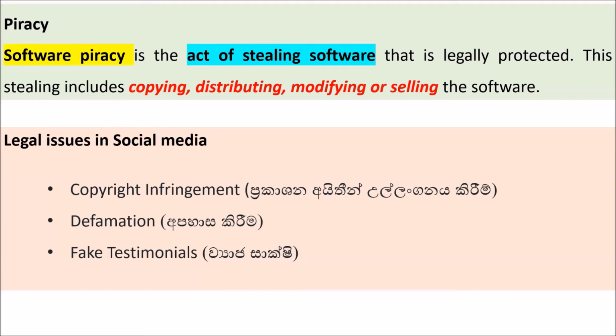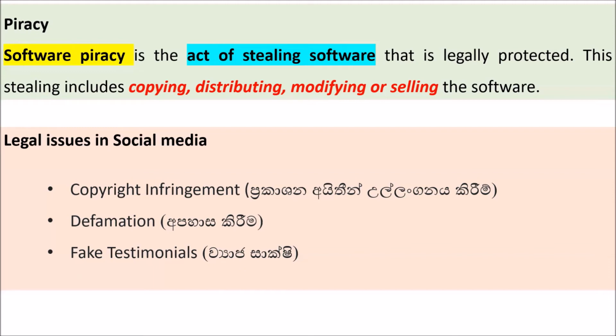Mainly three factors come under legal issues. First, copyright infringement. Normally on social media you upload your own things, maybe your own messages or your images.